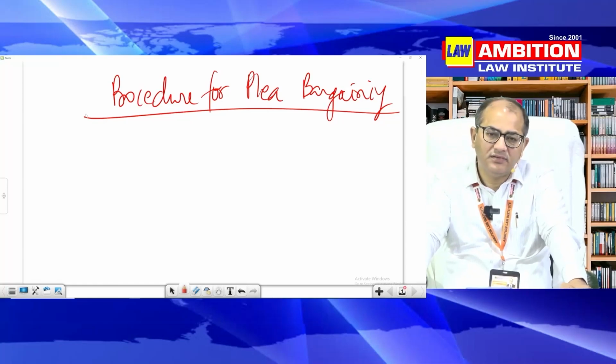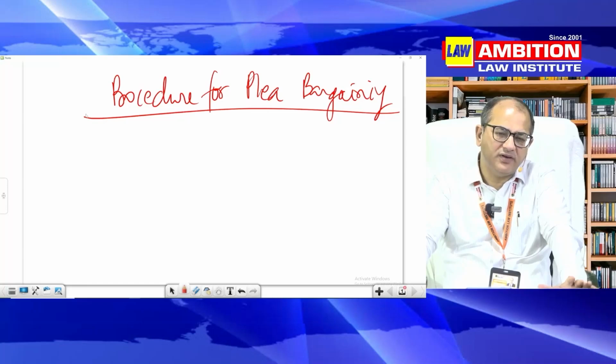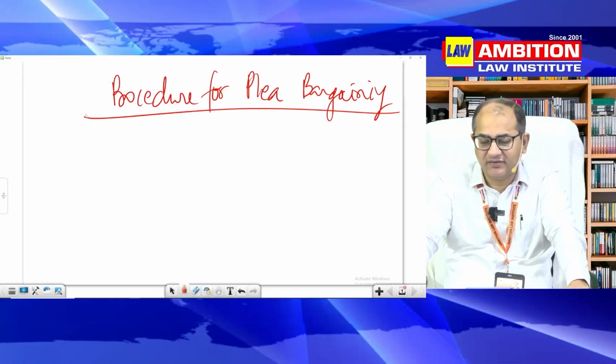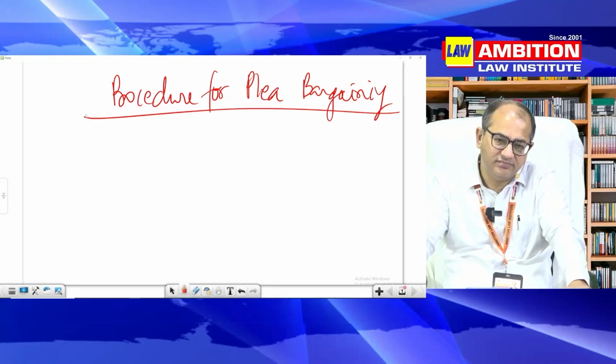Then bail is a very important area of question. Special powers in 439 and anticipatory bail in 438. And 437 too, criteria of granting bail.